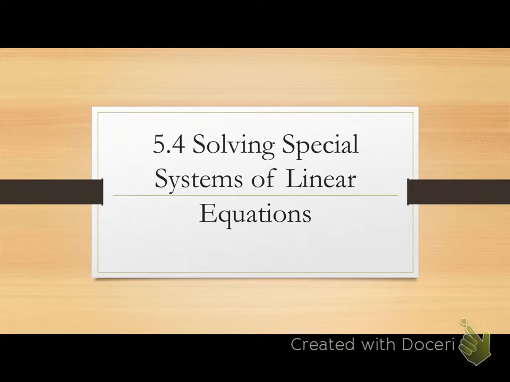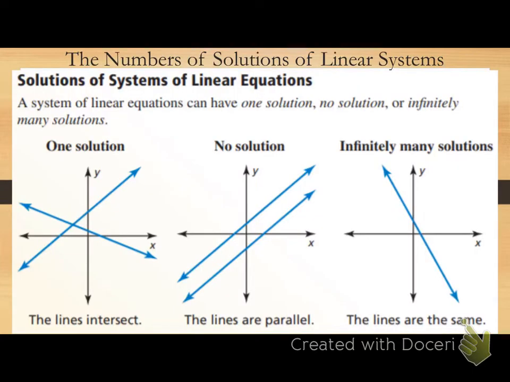Today we're going to look at special solutions of our systems of equations. A system of linear equations can have one solution, no solution, or infinitely many solutions. Those are our only three options. We've already seen one solution a lot. If my graphs intersect at a point, that point is my solution, correct? Or if we've solved by substitution or elimination, we got our ordered pair. That was all one solution, just that one ordered pair.